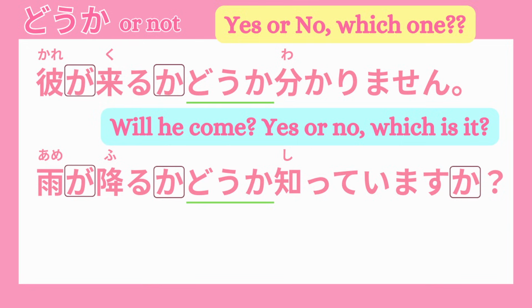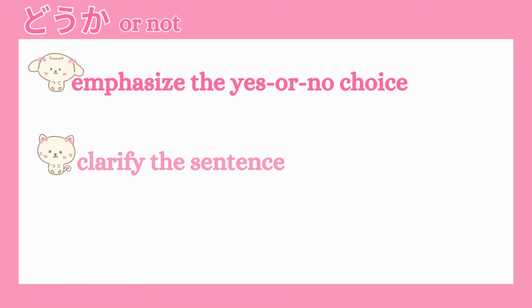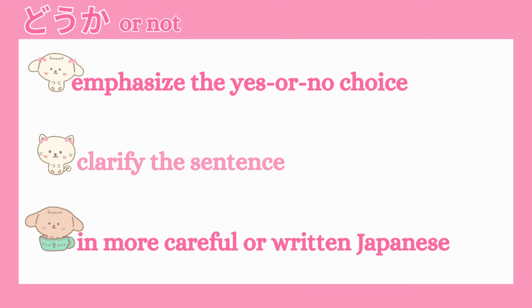That's why どうか is often used when you want to emphasize the yes or no choice. The sentence might otherwise sound unclear, or in more careful or written Japanese. So, can we omit どうか? Yes, very often. In daily conversation, か alone is enough. So, that's the basic idea of the particle か. At its core, か marks something that is unknown, whether it's a direct question or an embedded question. Once you understand this core meaning, many different uses of the particle か start to make sense.